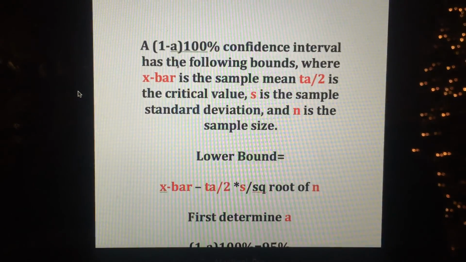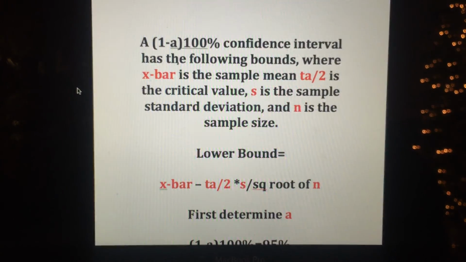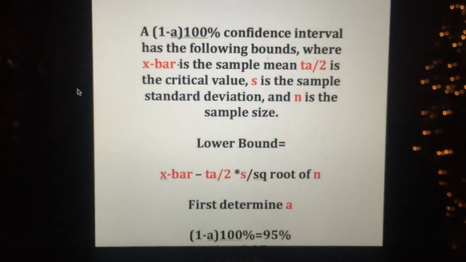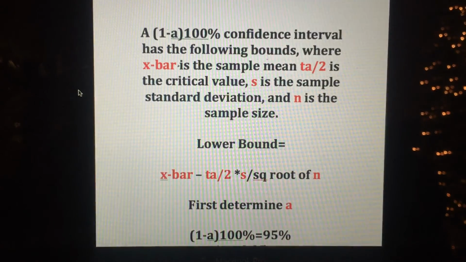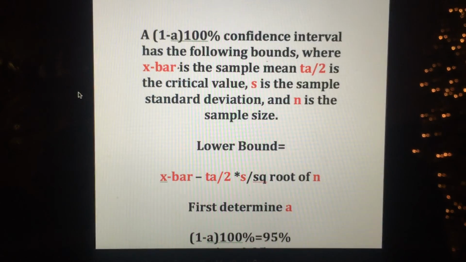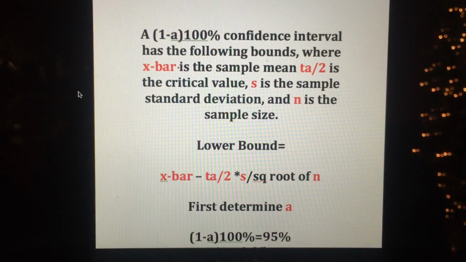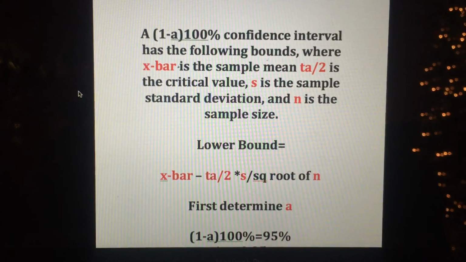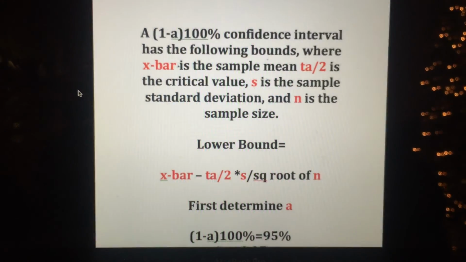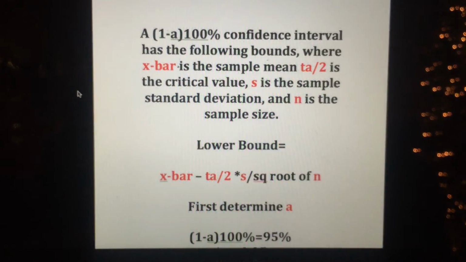So in this equation given to us, to find the lower bound, we must just input the stats given to us and calculate the lower bound. So it's x bar minus t alpha divided by 2 times S, which is the standard deviation, divided by the square root of n, which is the sample size.